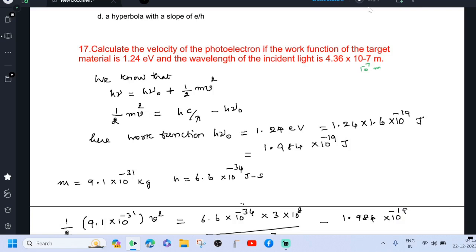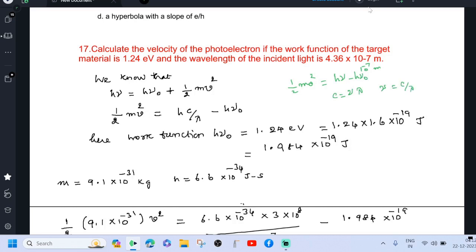Then we may write half m v square equal to h c by lambda minus h nu 0, because h nu minus h nu 0 is half m v square. c equal to nu lambda, nu equal to c by lambda.